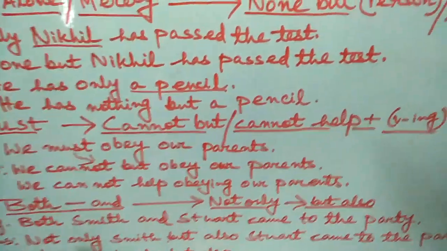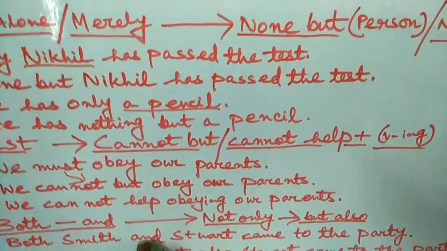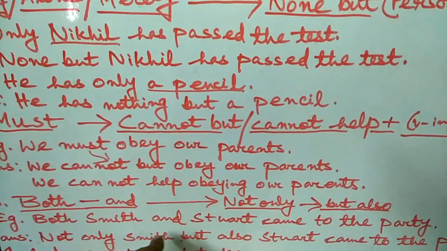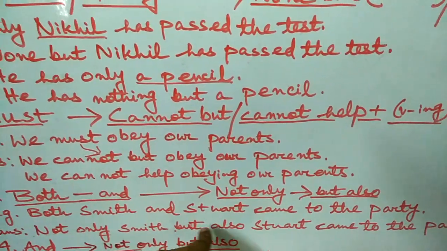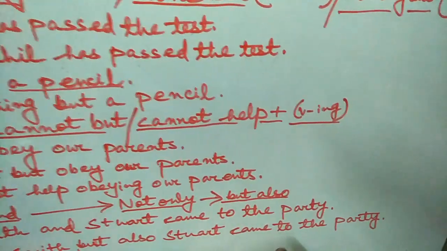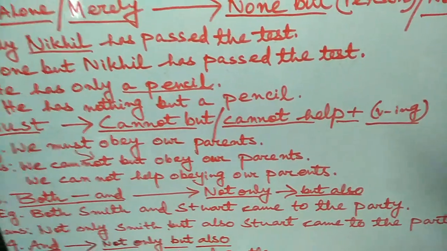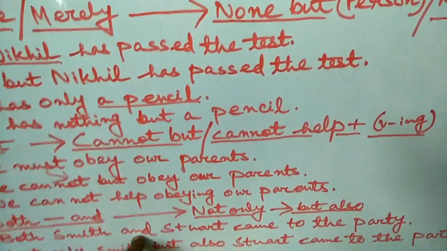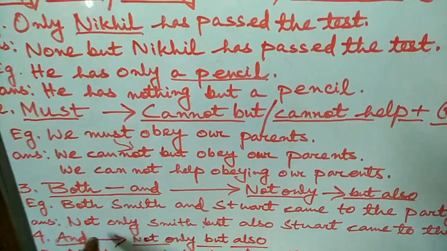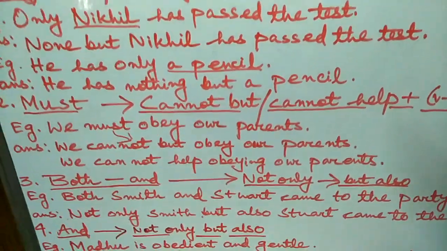Here, look at the sentence. Both and, these two words are used. How will you change the sentence? Not only Smith but also Stuart came to the party. So how did you change the sentence? In the given sentence, both and are replaced by not only but also.